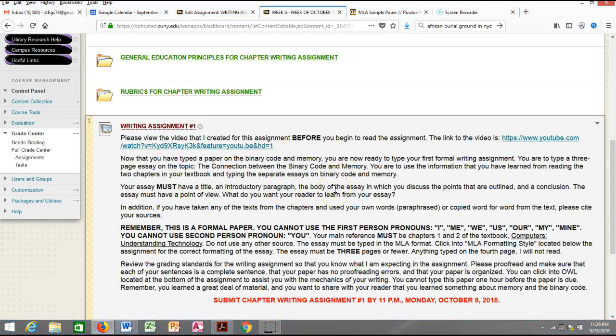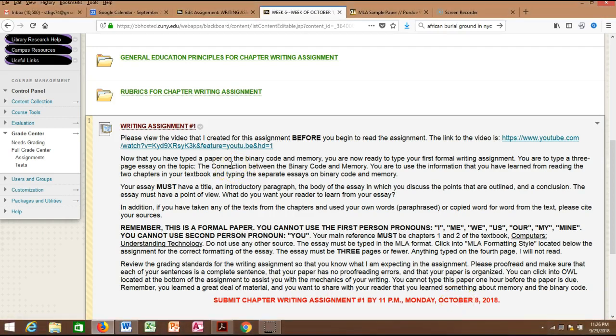Then when I give it back to you, ladies and gentlemen, the following time, because your paper is going to be due October 8th. The final paper is going to be October 8th. The draft of the introduction is going to be due October 1st. Okay? If you've taken any text from the chapters and used your own words, paraphrased or copied word for word from the text, please cite your sources. I'm going to go over that next week.